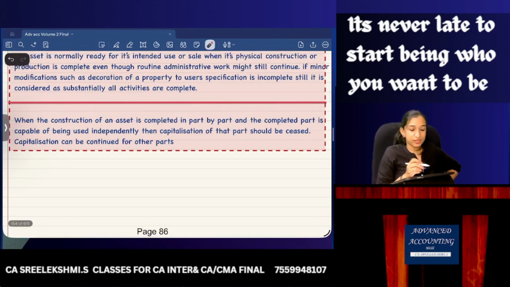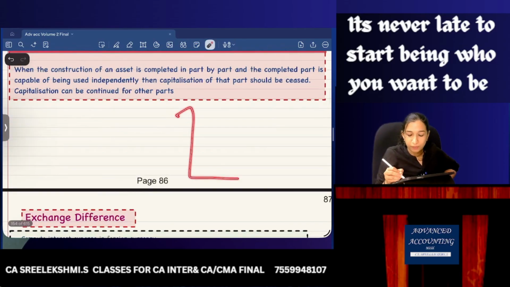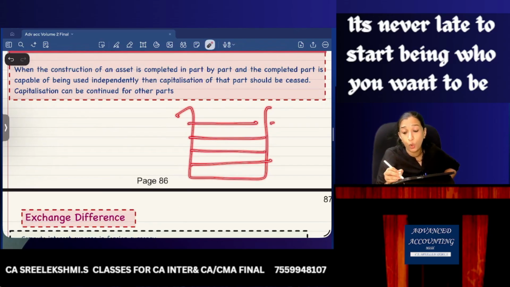Now, one more point. When construction of an asset is completed part by part. See, in a 10-storied building, 9 floors are already completed and occupied by the customers, but on 1 floor work is still going on.